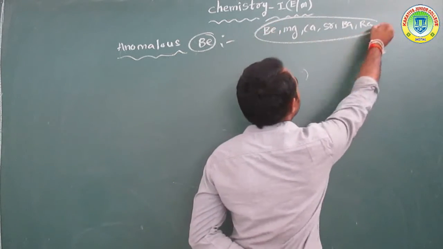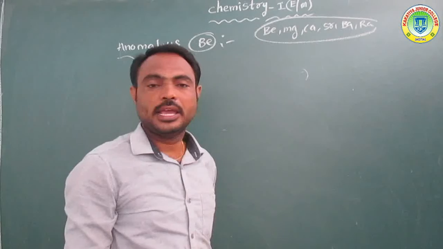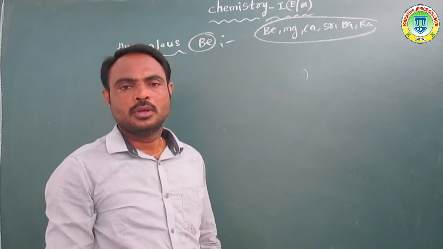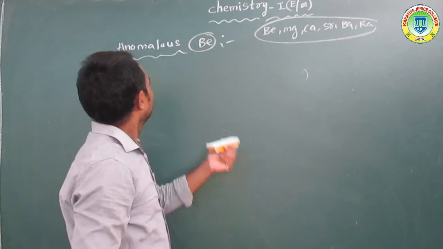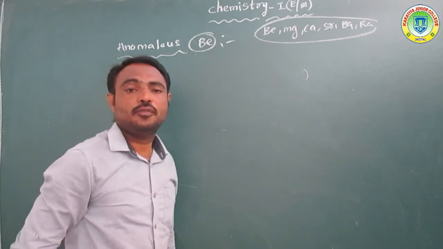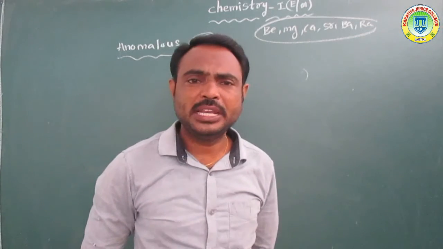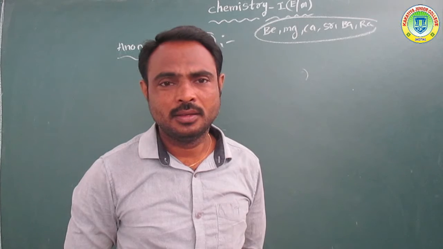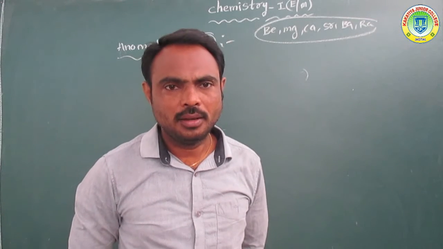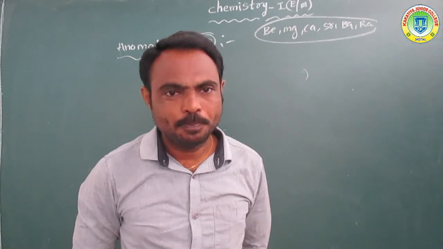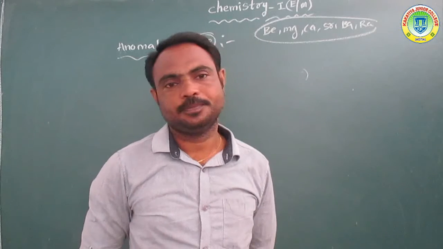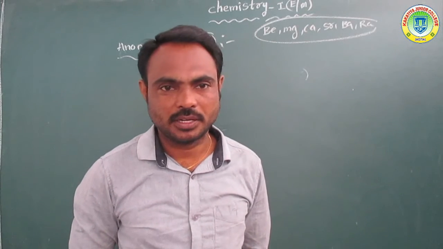So these are all alkaline earth metals. Overall, anomalous behavior of beryllium. What is the meaning of anomalous behavior? So overall, in this group, beryllium is the first element.